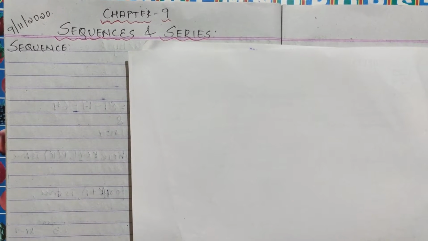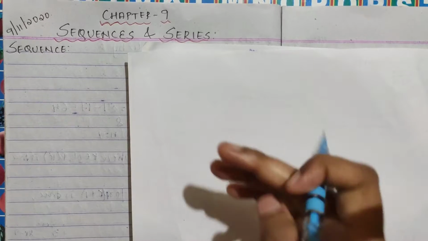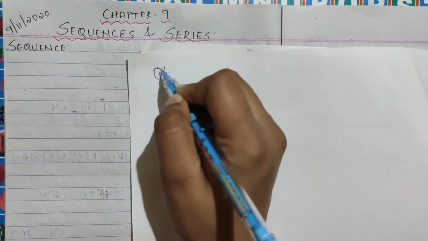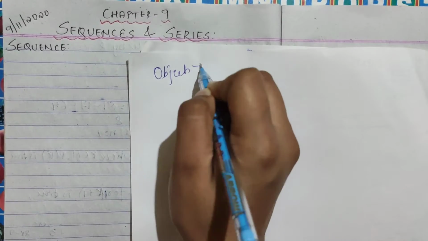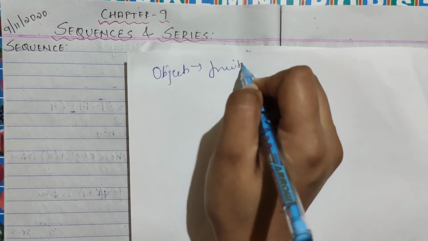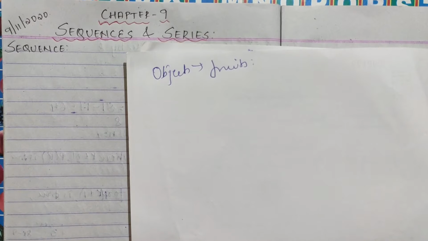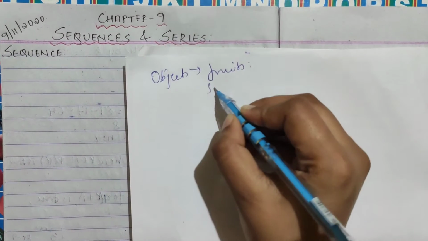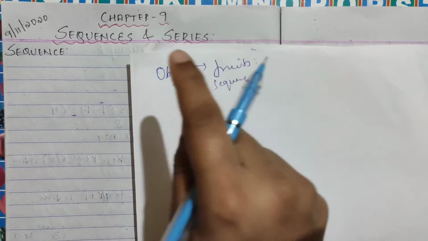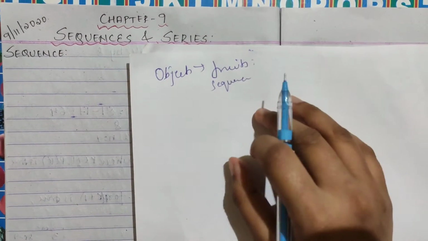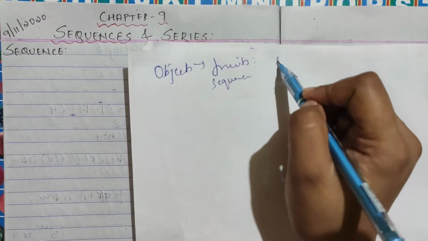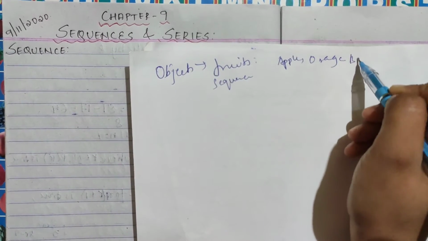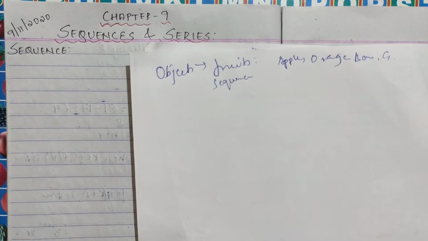For example, you have fruits, objects which are fruits. Then when fruits are there, you are told to keep them in a proper sequence. You have apple, orange, banana, grapes.